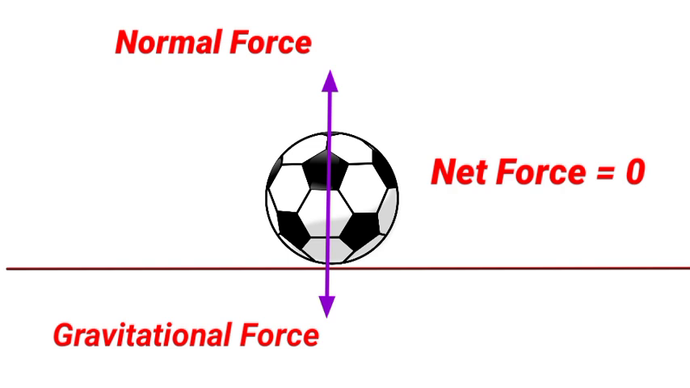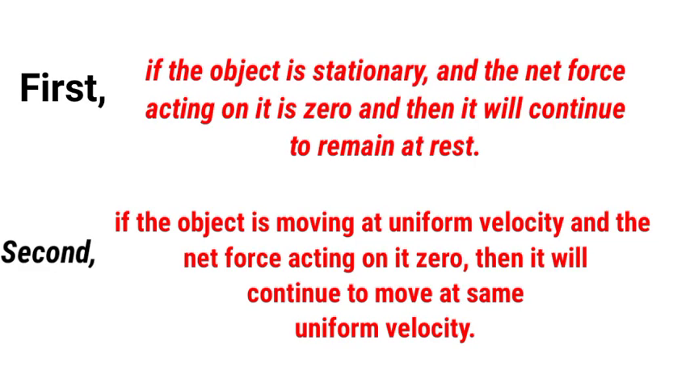So, the two things we have learned are: first, if the object is stationary and the net force acting on it is 0, then it will continue to remain at rest. Second, if the object is moving at uniform velocity and the net force acting on it is 0, then it will continue to move at that same uniform velocity. I hope this concept was understandable to you.